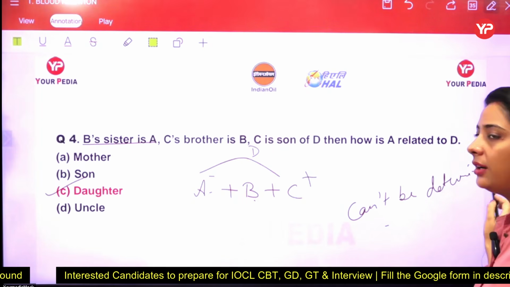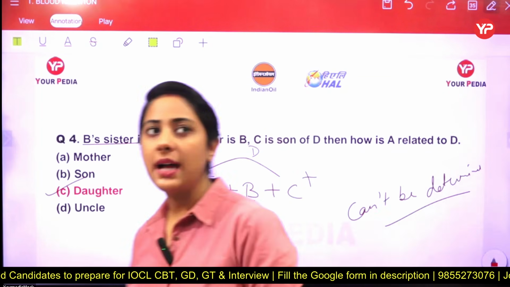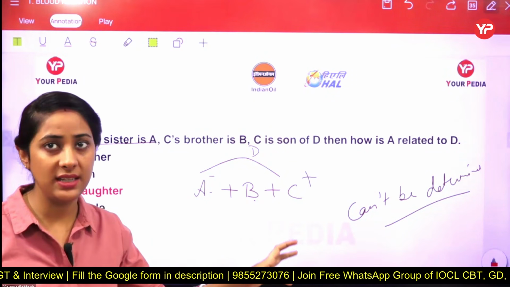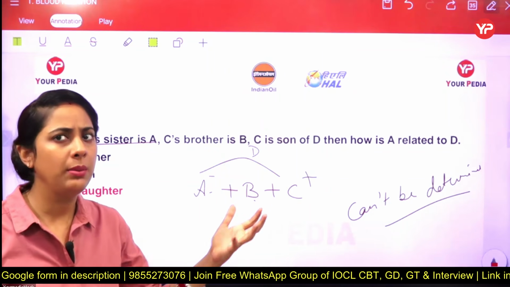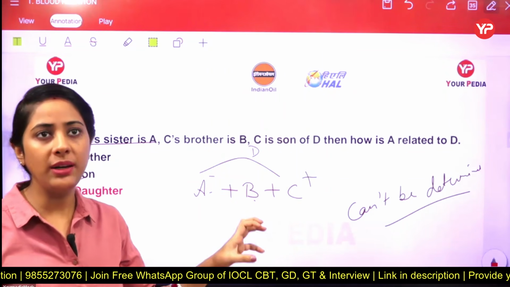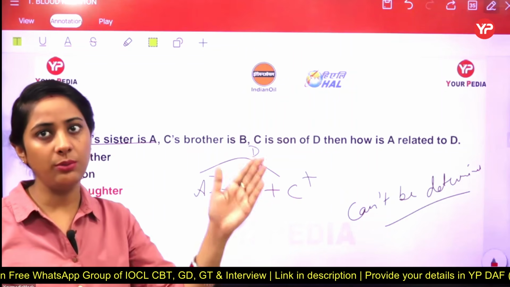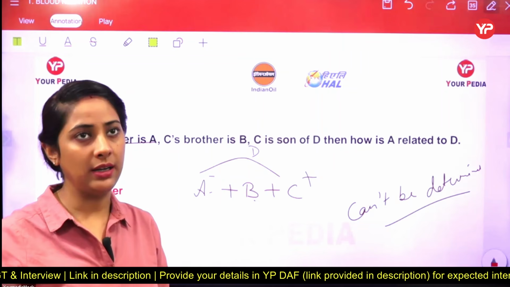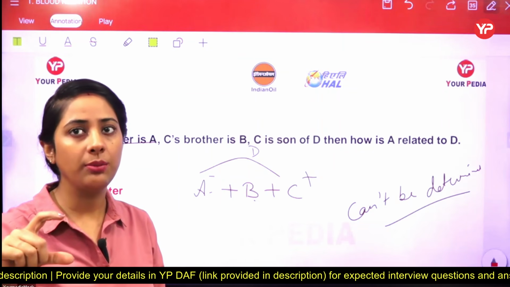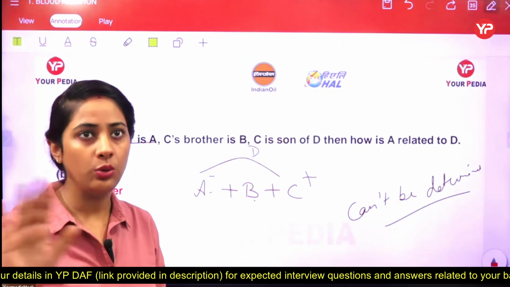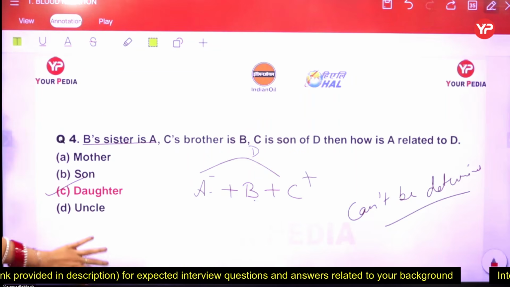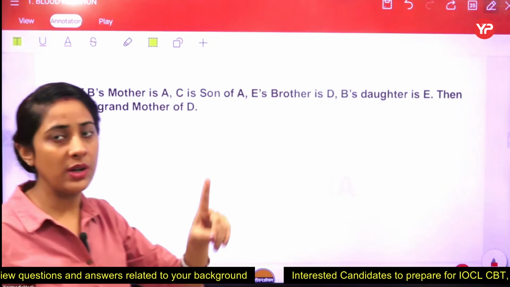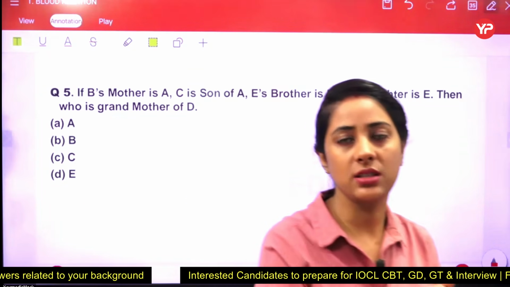Can't be determined. So can't be determined का मतलब क्या होता है? The मतलब is that कि students, when we do not have any clarity about the given statement, the answer is, maybe father, maybe mother. In that scenario, if can't be determined option prevails, then we just have to mark that one. Or if the option father or mother is there, then we just have to mark that one. Out of this can't be determined and father or mother, only one option is there. So do not worry about that one. Okay? So moving to the next one, after this one more question on this particular type, then we have to move to the next one.